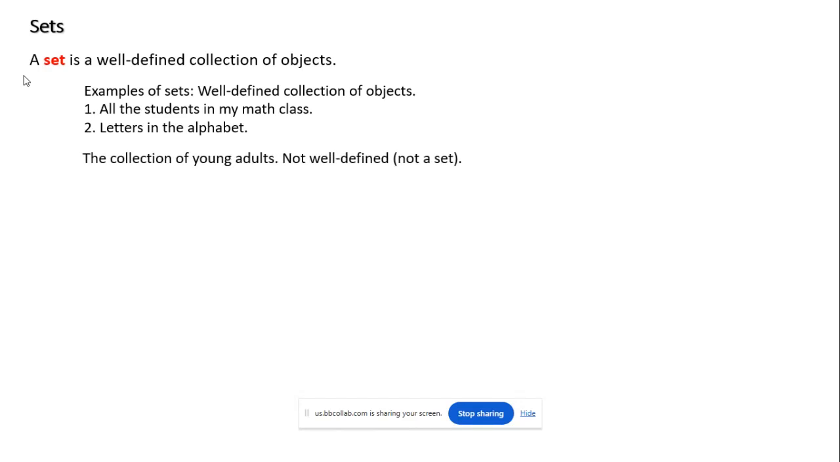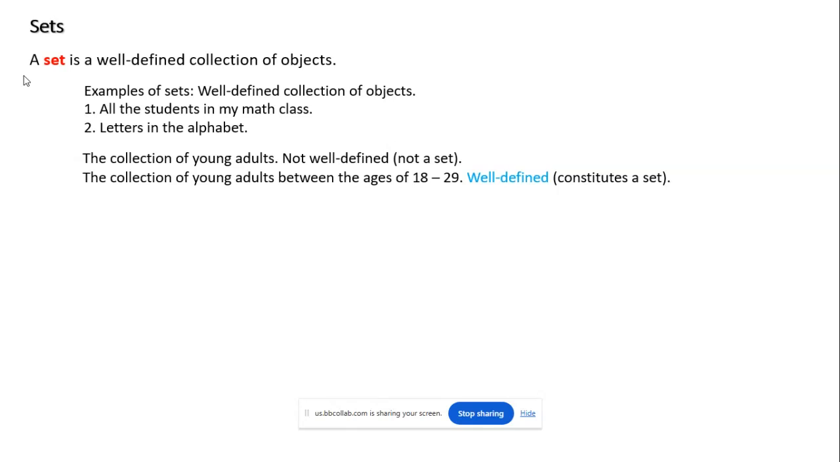A set that is not well defined would be the collection of young adults. Well, what type of young adults? What age group are we talking about? There are a lot of questions that we can ask about what young adults we are talking about. So this is why it's not a well-defined set. We don't know what young adults we're talking about. So that's what a set is. It can basically be anything that can be well defined.